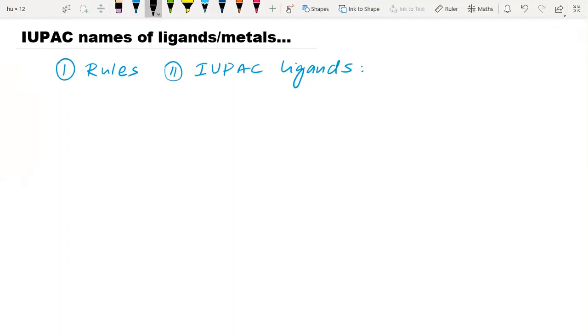In the last class, I gave a rule in which I said that if we have chloride ion, the ide is replaced by O. So the name becomes chloro. Cl minus is now chloro.